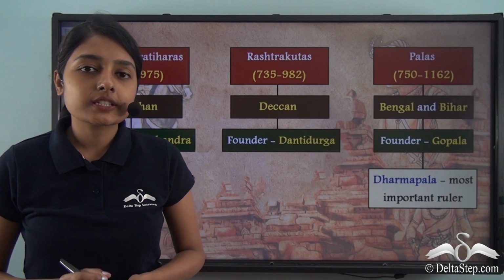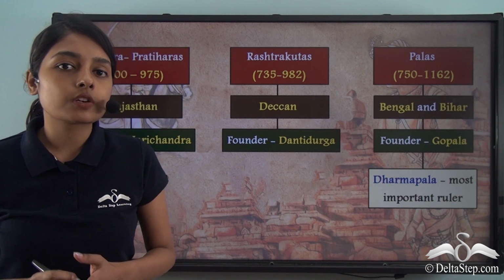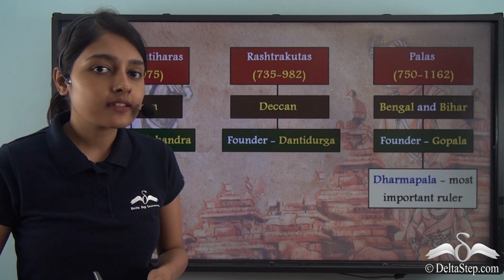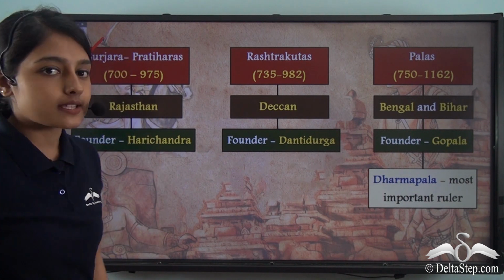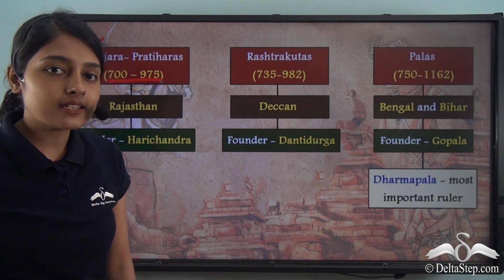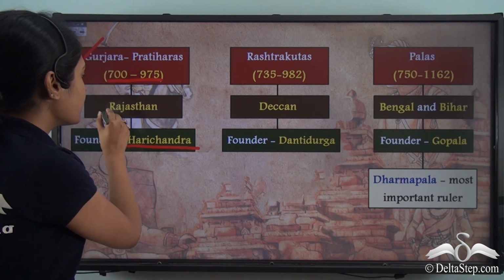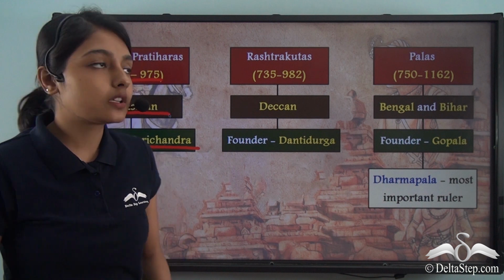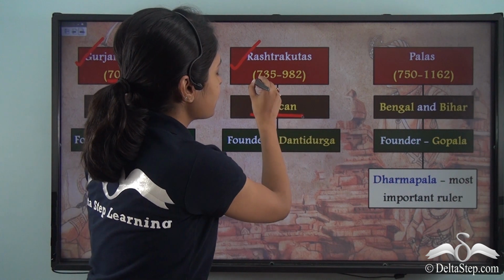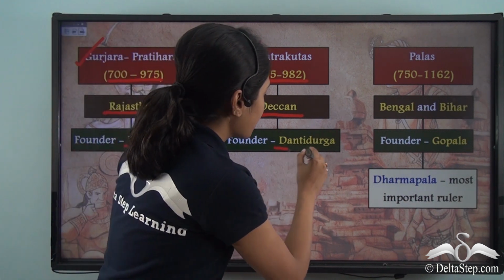The last lesson initiated us to the new kingdoms that were established by people who did not belong to royal families. Among the dynasties we mentioned, the first upon our list were the Gurjara Pratiharas. The Gurjara Pratiharas ruled from 700 to 975, and this dynasty was founded by Harichandra. He founded this dynasty in Rajasthan. Next upon our list were the Rashtrakutas. The Rashtrakutas ruled the Deccan region from 735 to 982, and the founder of this dynasty was Dantidurga.